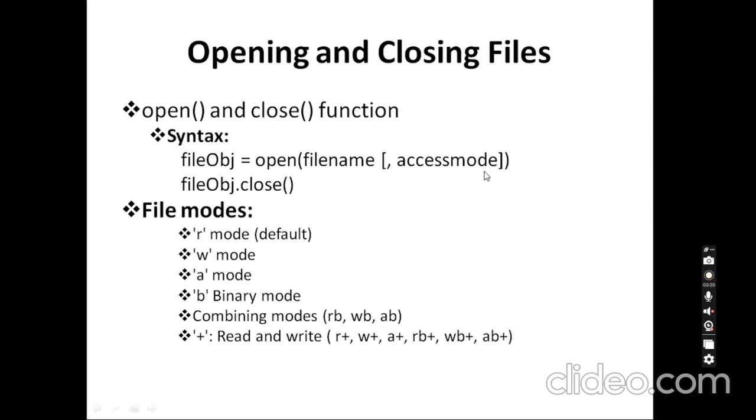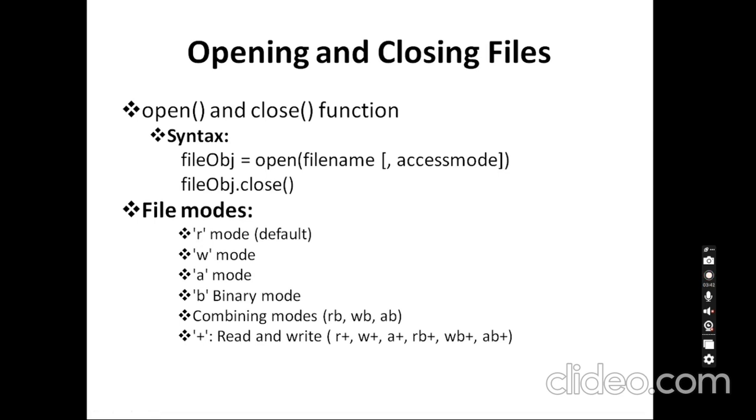Some access modes are available to open a file. These are the modes available in Python. The first one is R mode. This is the default mode. If you don't give any mode, it will open as read mode. In read mode, the file pointer is at the beginning of the file to read whatever content is written in the file.